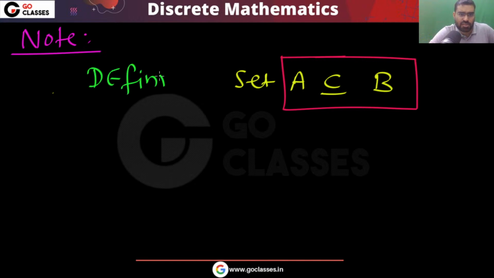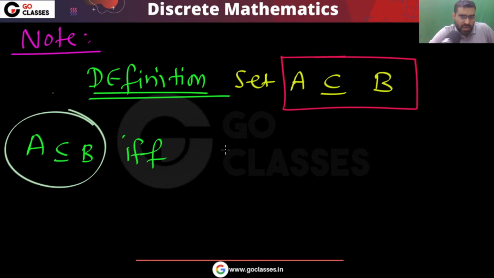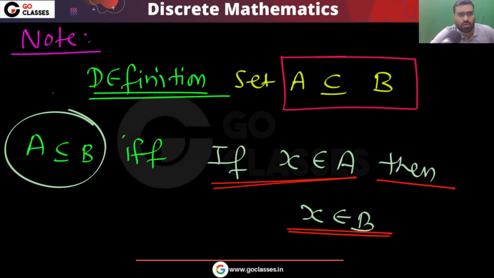What is the definition of when can I say that A is a subset of B? A is a subset of B if and only if, for any random element, if x belongs to A, then this x should also belong to B. Okay, this is the definition. If any element x belongs to A, then it also belongs to B, where x is a random element.